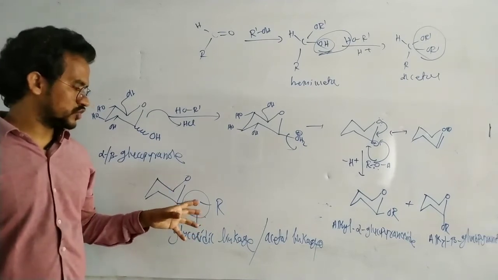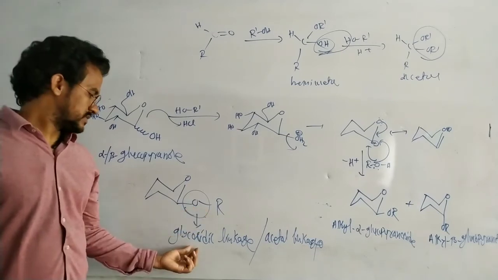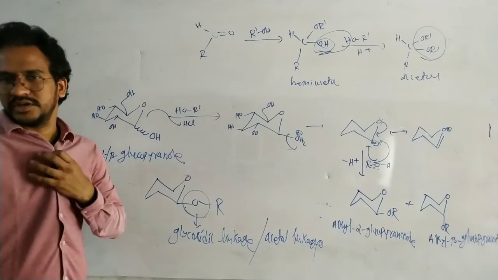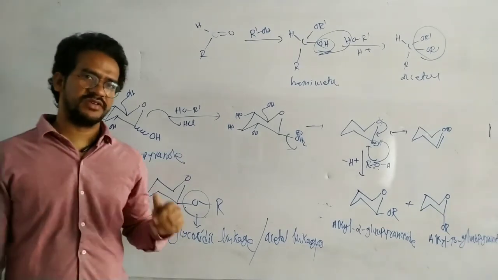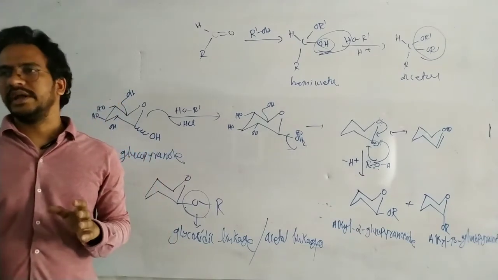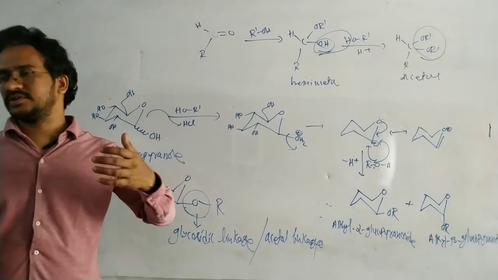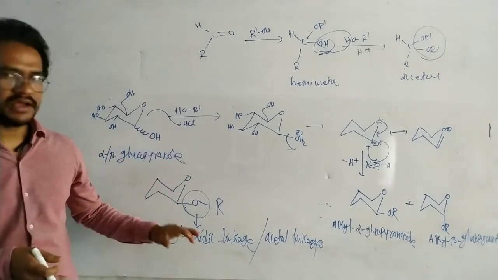Now in sugar molecules, this acetal linkage is systematically called a glycosidic linkage. Why are we discussing this? Because in disaccharides or polysaccharides, all the units are connected through the glycosidic linkage.